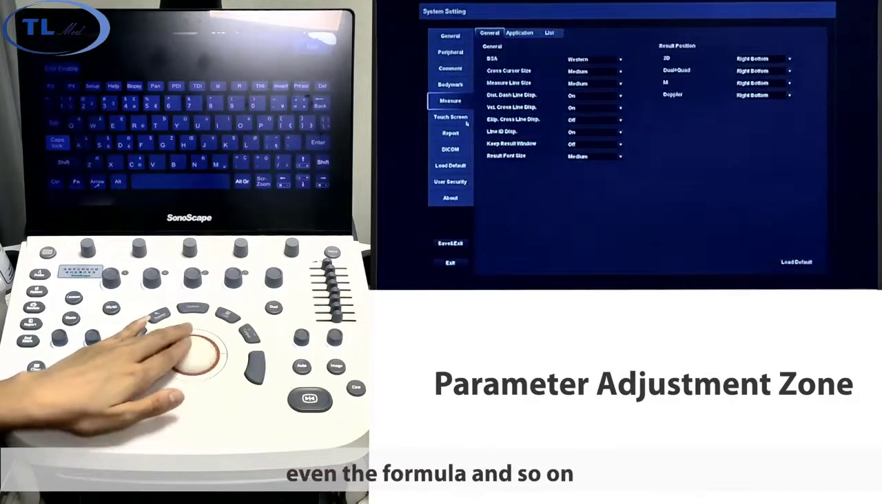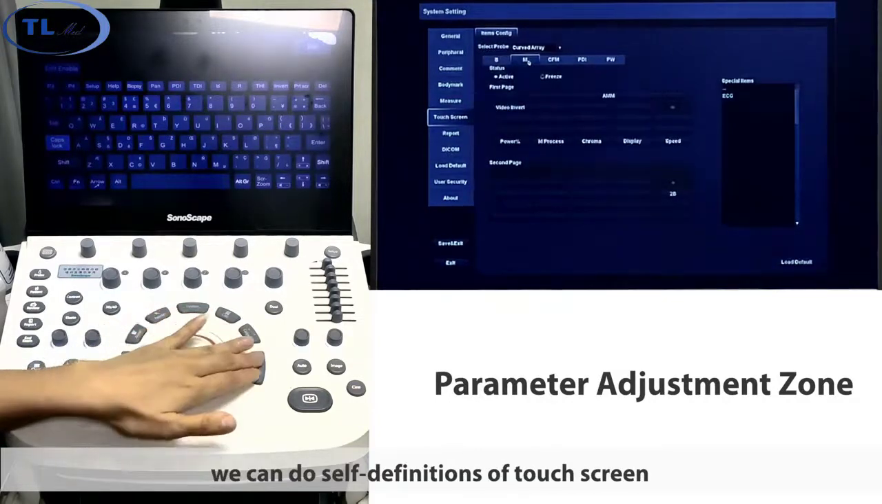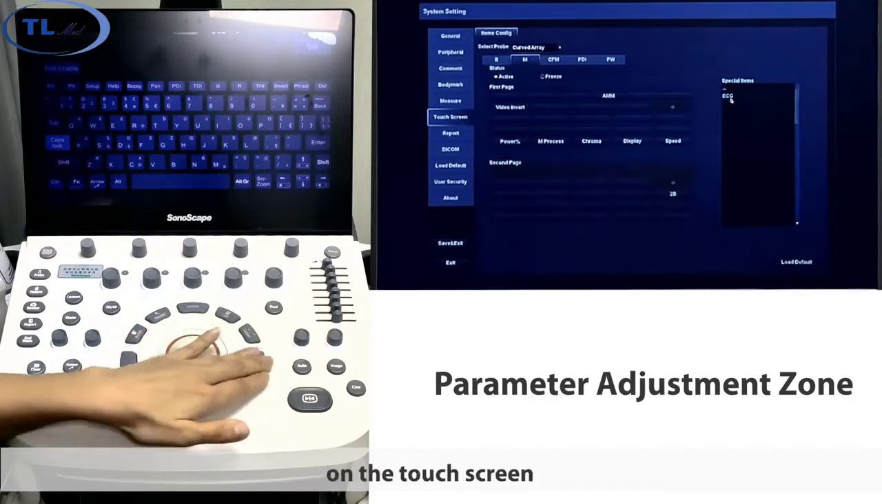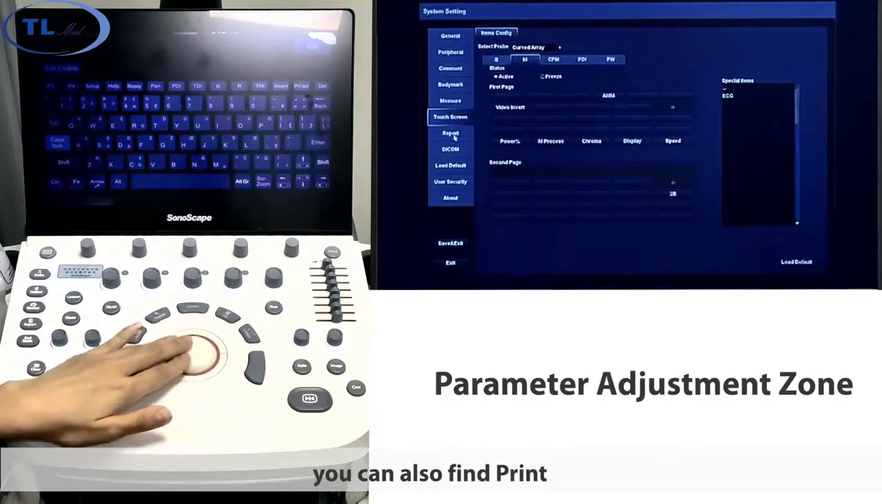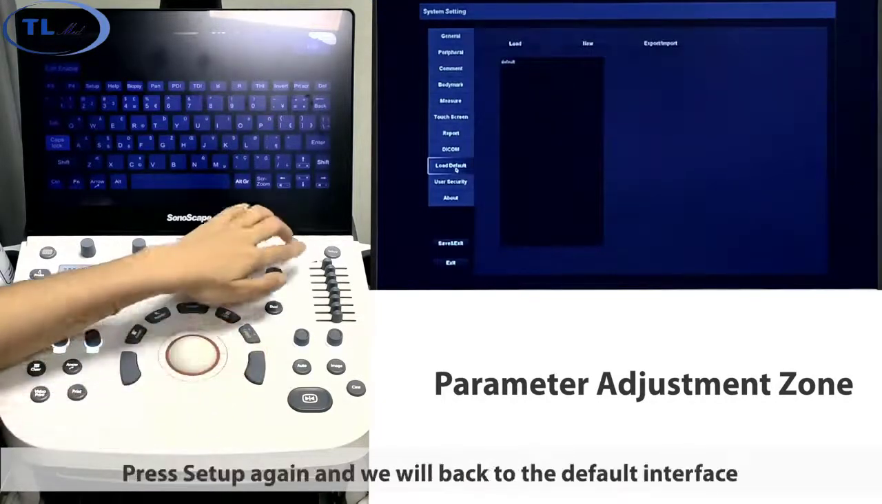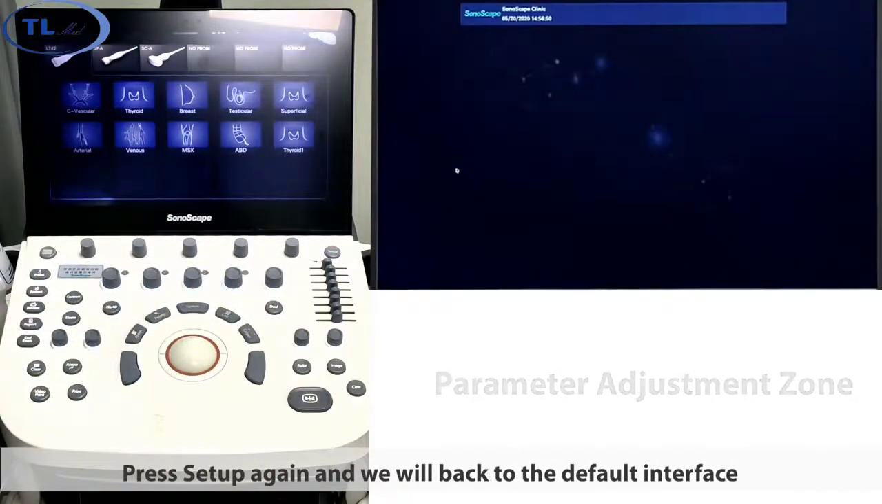For touch screen, we can do self-definitions of the touch screen. We can edit what functions we want to have on the touch screen. In system setting, you can also find Print, DICOM Low Default, Abort, and Extra. Press Setup again and we will go back to the default interface.